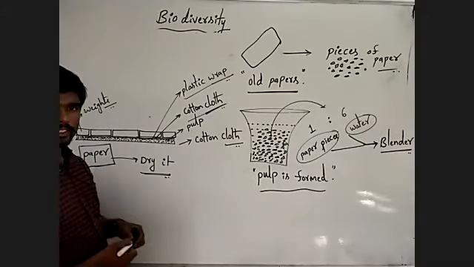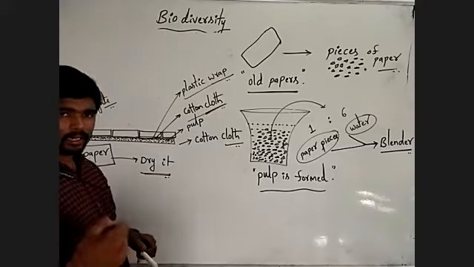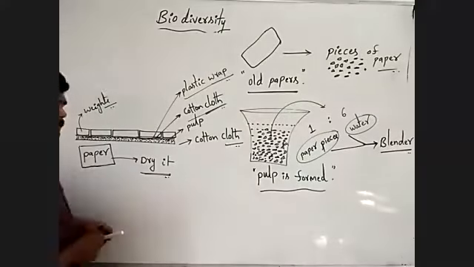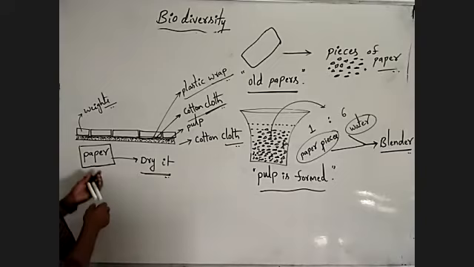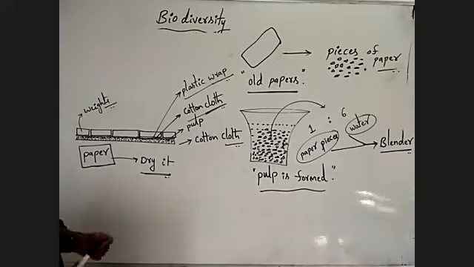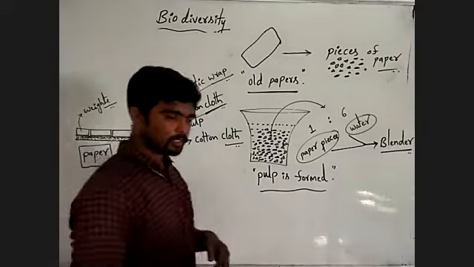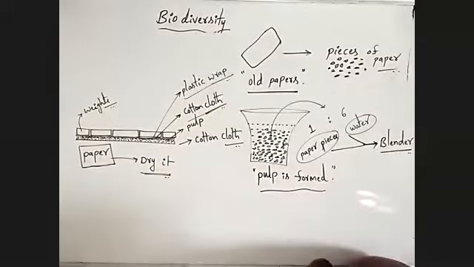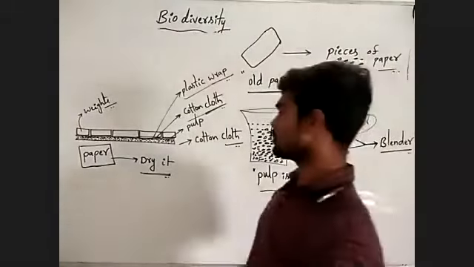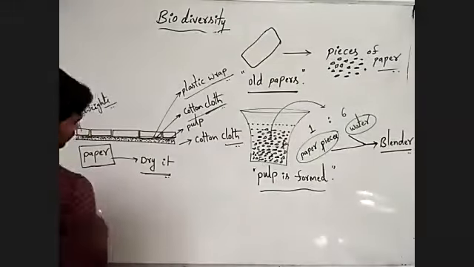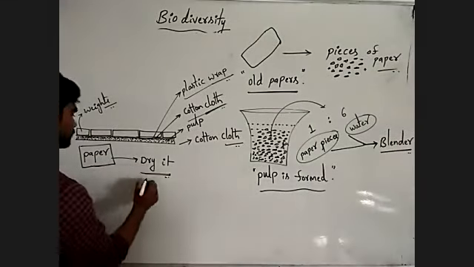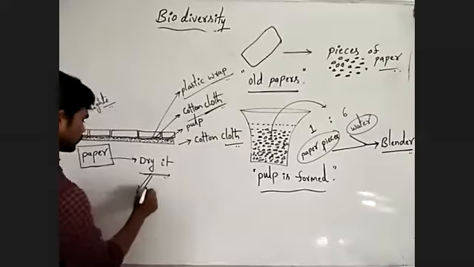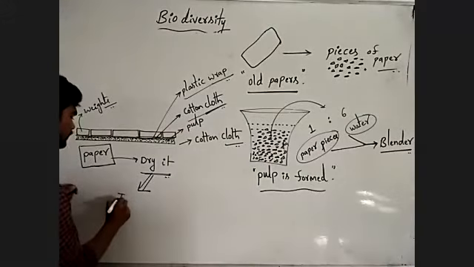You can use the hair dryer also to dry the paper. Are you understanding? Observe carefully. After the drying process, you have to iron.